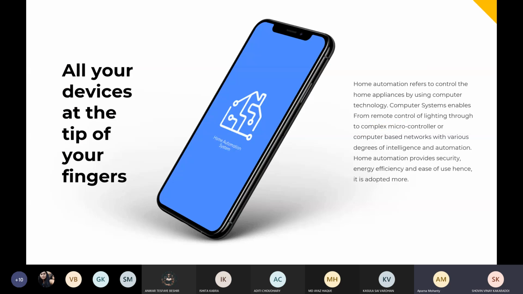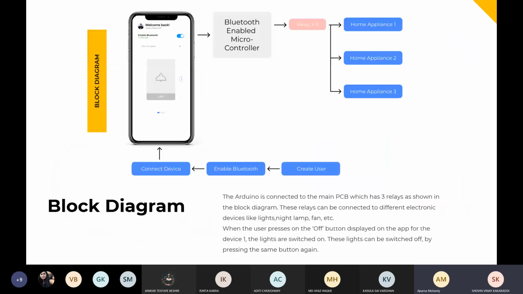Okay. So this is the basic layout of the app which we are going to make. I'll repeat it through the block diagram. We're going to create a user and then we'll enable the Bluetooth, and connect to the device which we have. There'll be a single device through which we'll be controlling the whole home appliances. Then, using the Bluetooth enabled microcontroller, all the home appliances will be connected to the relay board. So we'll be demonstrating it using that.